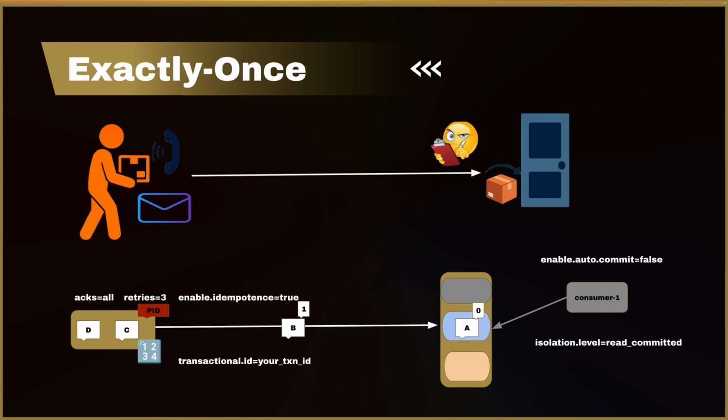The producer sending messages in transaction with acknowledgement of all, retry set to some value, let's say maximum int, and a transactional ID set to some value with enable idempotence set to true, and with consumer isolation level set to read committed, and committing the processed message in transaction means all or nothing is guaranteed. We will see this practically in a moment.